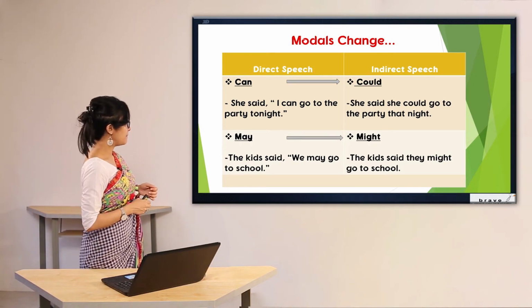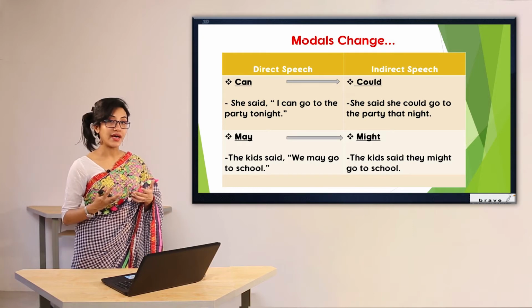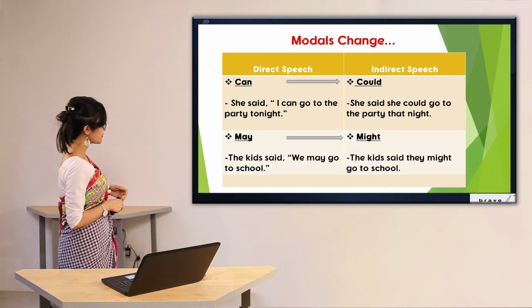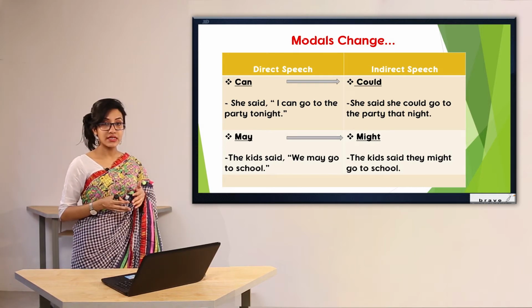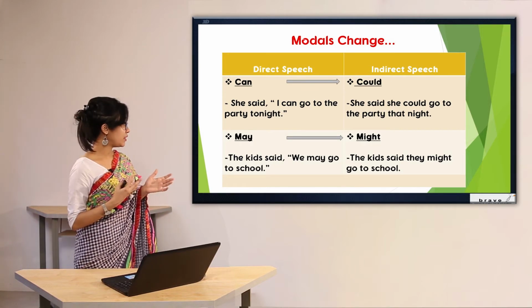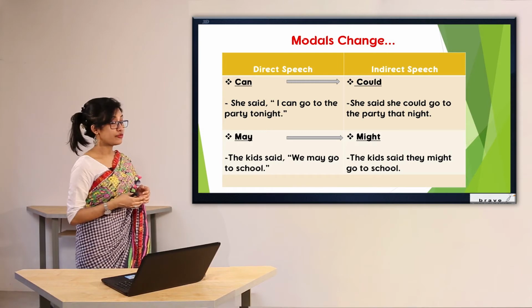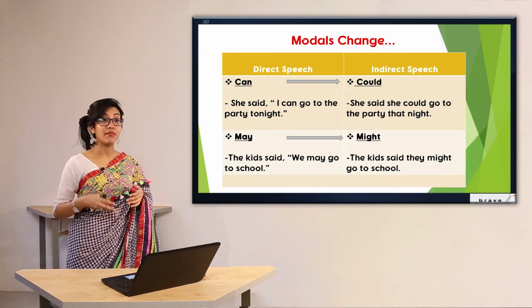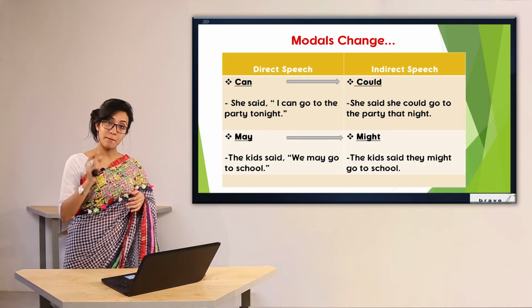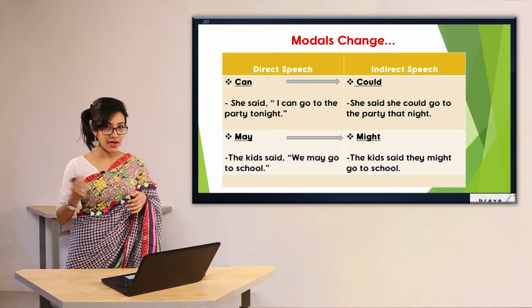In the next one, may has been changed into might. As an example, the kids said, we may go to school. In this case, what have we done? We have written, the kids said that they might go to the school. So may has been changed into might.